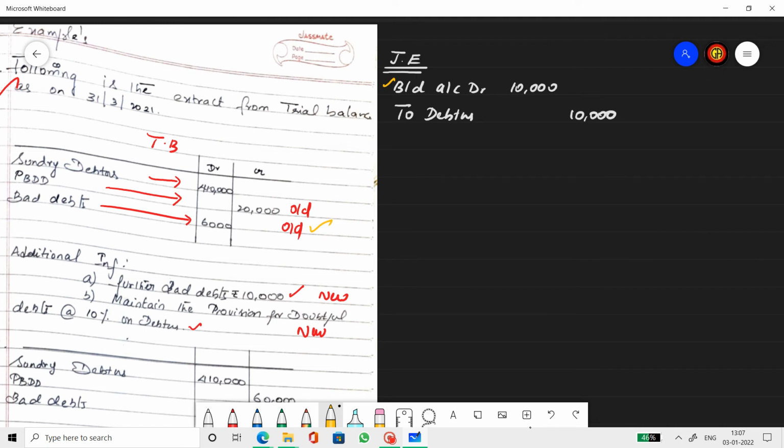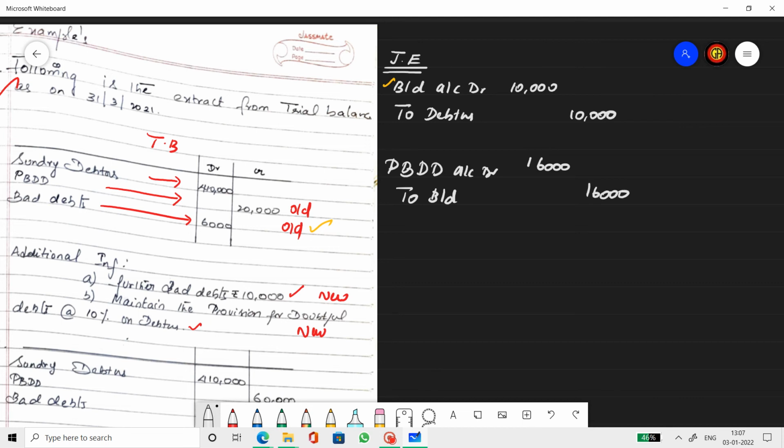So I'm going to clear this out. The journal entry now is provision for bad and doubtful debts account debit to bad debts, and the amount is 16,000.